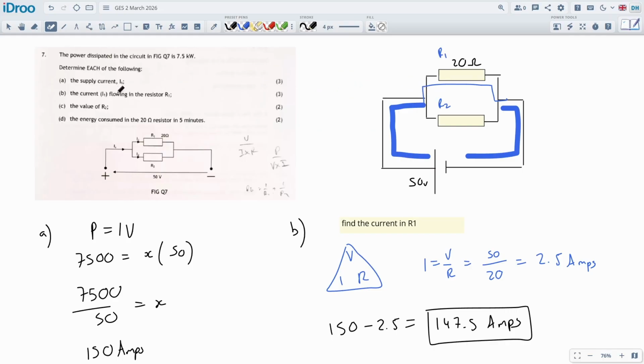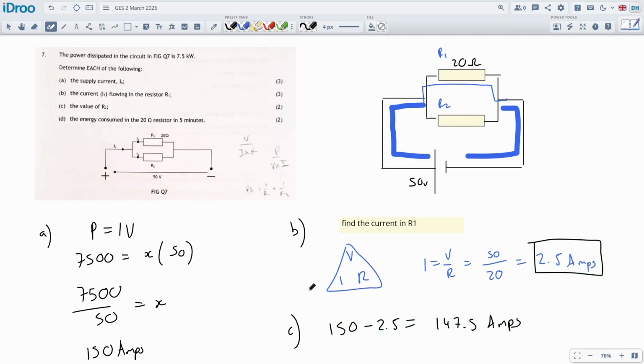This is it. We get it. We did it. The current flowing through R1. Okay, I went overboard here. I went too far. The current flowing through R1 is just this much. We didn't need this extra information. I didn't read it carefully. This is the current going through R1.